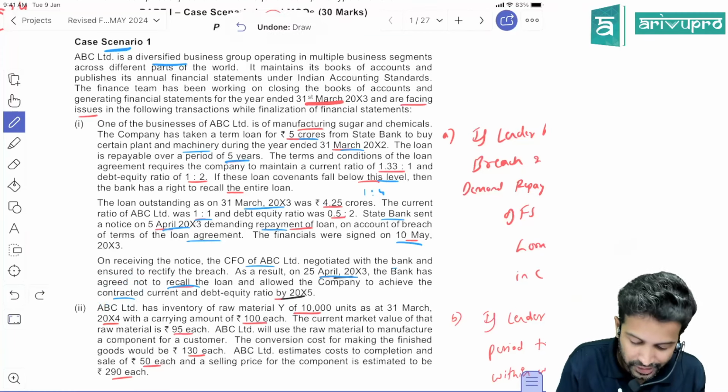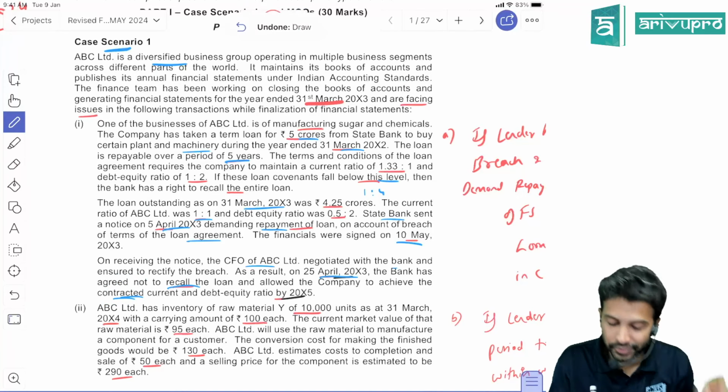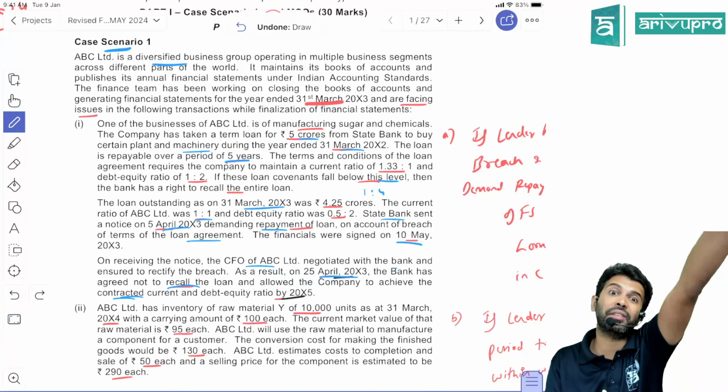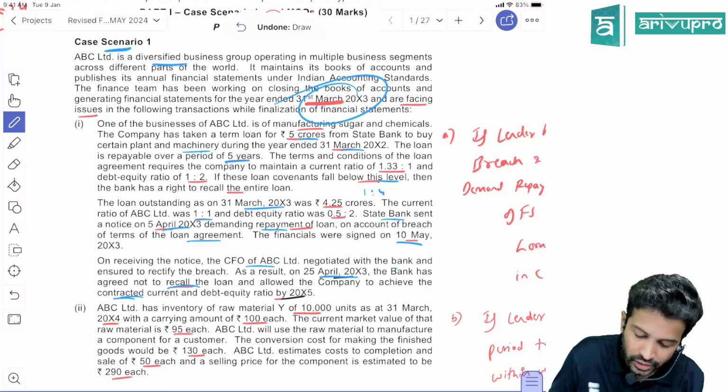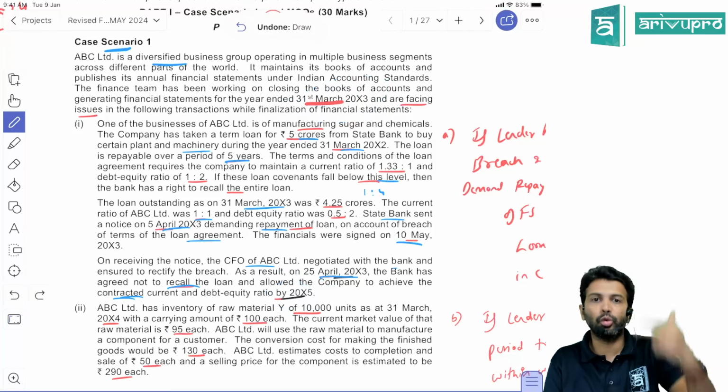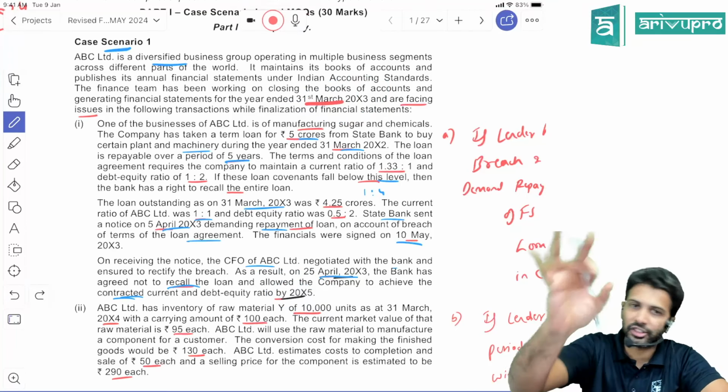The bank told you to rectify the breach. That's what they're saying. This breach has to be rectified by when? 20x5. We are in 20x3 now, and they have given time till 20x5. So 2 years' time, a grace period, has been given to us.